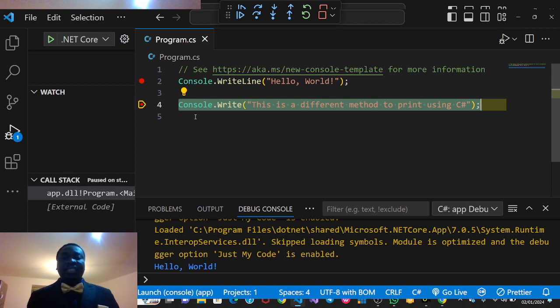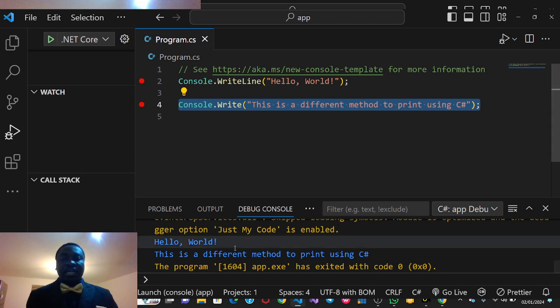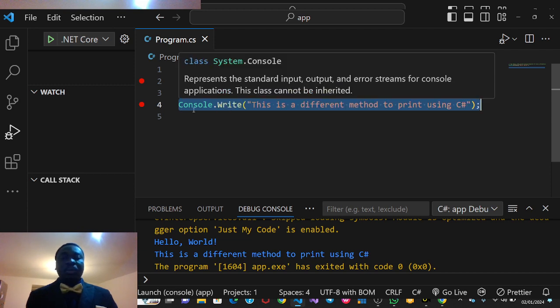So this Console.Write is a different method to print using C#. With this, I might say, okay, I want to step into it. So stepping into it prints out this particular code, and can you see it? This is a different method to print using C#. So there's Console.WriteLine and there's Console.Write.